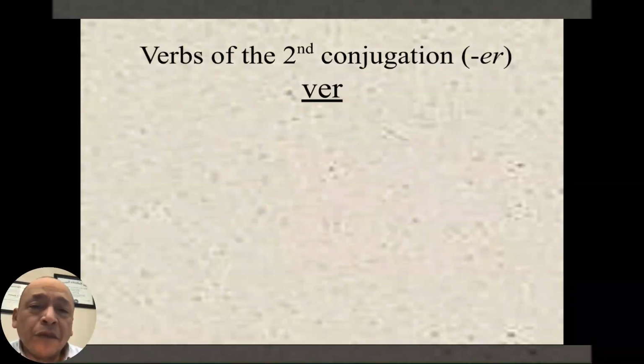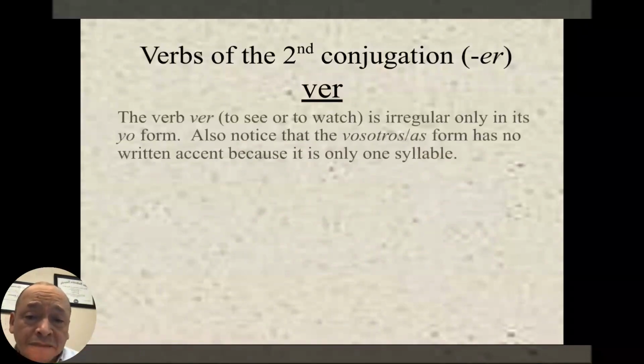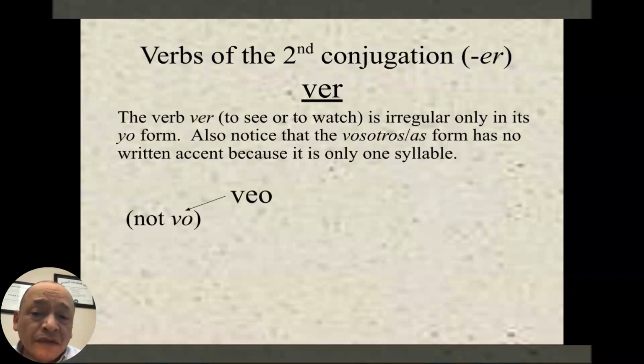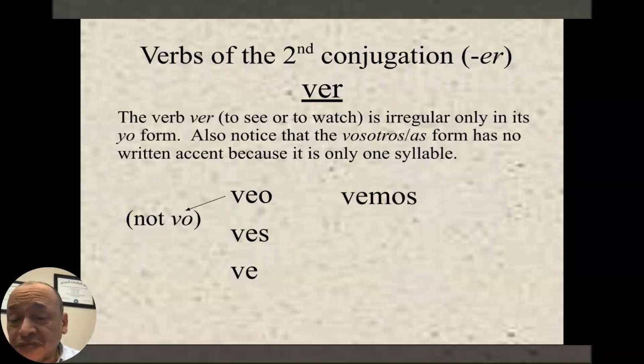Ver. So ver is irregular in the yo, only in the first person. Okay. So the yo of ver is veo, not beo, veo. Tú ves, él, ella, usted ve, nosotros, nosotras vemos, vosotros, vosotras veis, ellos, ellas, ustedes ven. Also, notice that the vosotros and vosotras form has no written accent because it is only one syllable, okay?